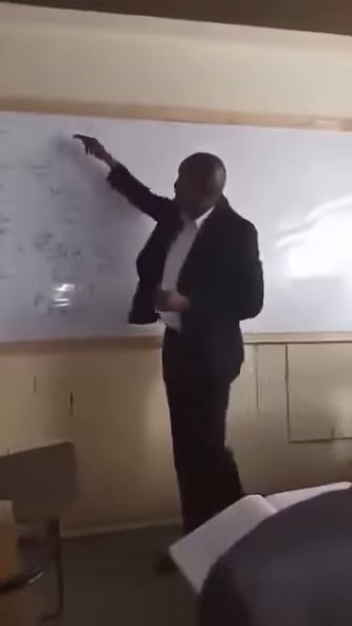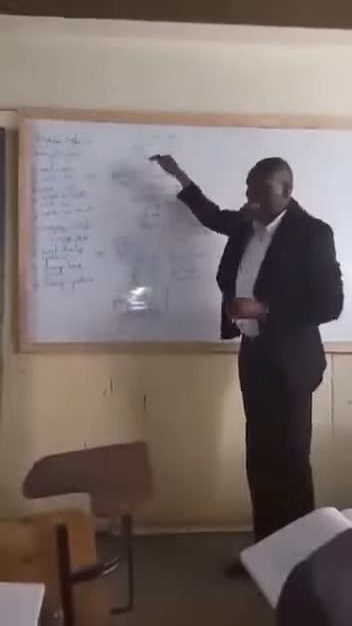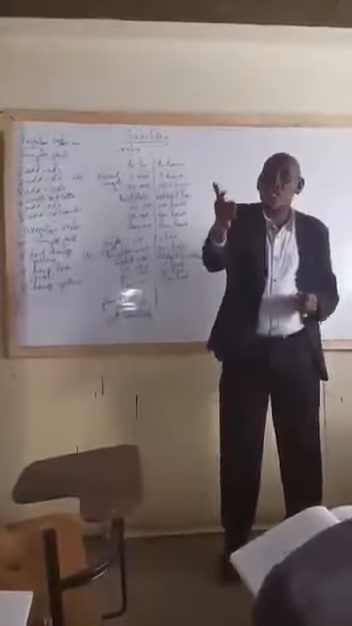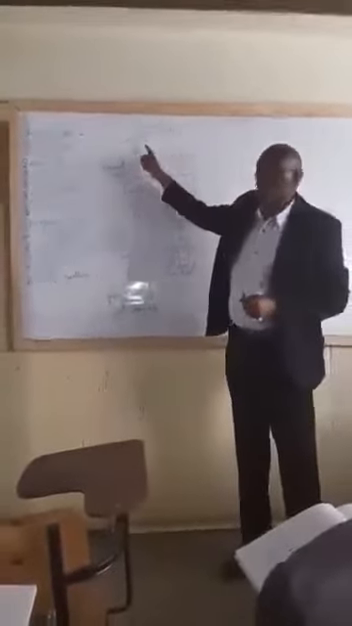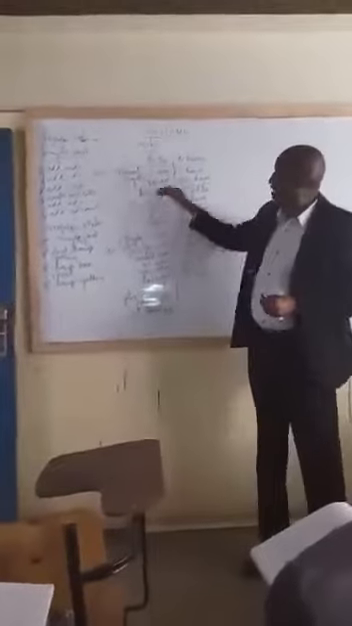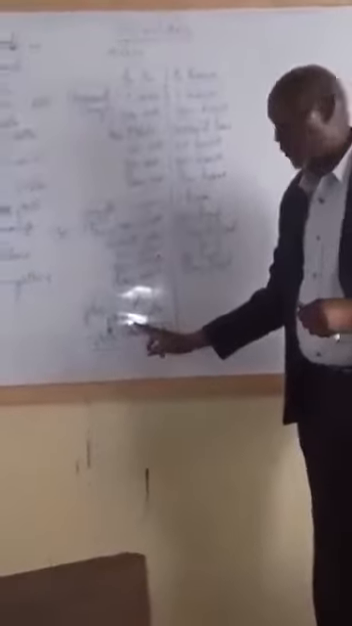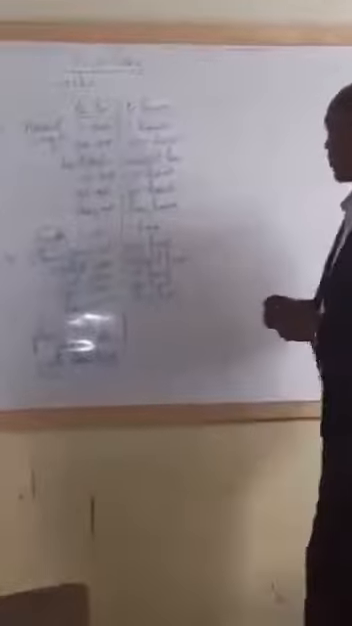One of the verbs is to be. Wherever there is a continuous tense, whether it is present continuous or past continuous, you must use the verb to be plus something. So I'm saying, to be in simple present plus present participle will give you present continuous.